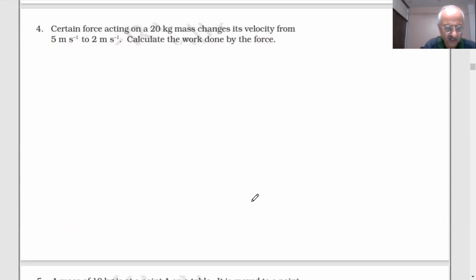Another question is on the screen, students. A certain force acting on a 20 kg mass changes its velocity from 5 meter per second to 2 meter per second. Calculate the work done by the force. You have 2 minutes to answer the question, students.